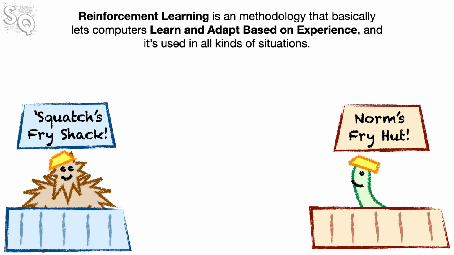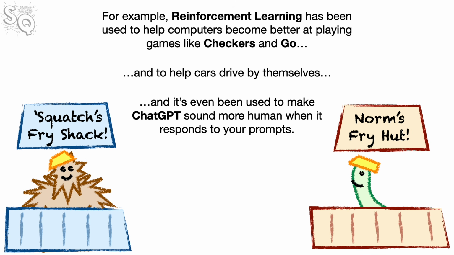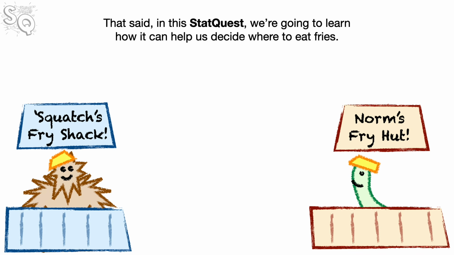Reinforcement learning is a methodology that basically lets computers learn and adapt based on experience, and it's used in all kinds of situations. For example, reinforcement learning has been used to help computers become better at playing games like checkers and Go, and to help cars drive by themselves. And it's even been used to make ChatGPT sound more human when it responds to your prompts. That said, in this StatQuest, we're going to learn how it can help us decide where to eat fries.